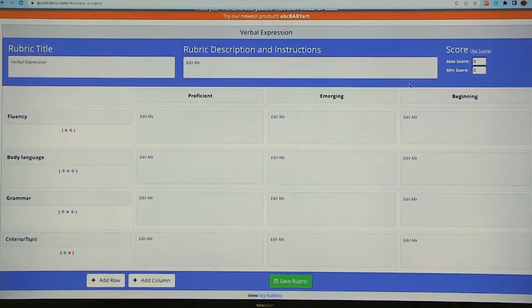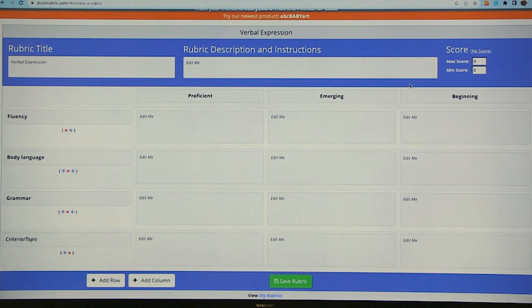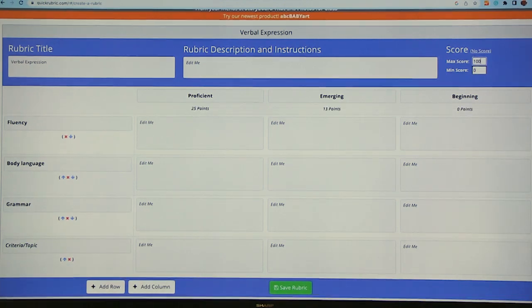This is really important often, especially as we're doing this as formative assessment. The numbers are not really as important as the descriptors. Yes. And so we can take the points off and say that we would like to have it just as it is. So lots of options there.